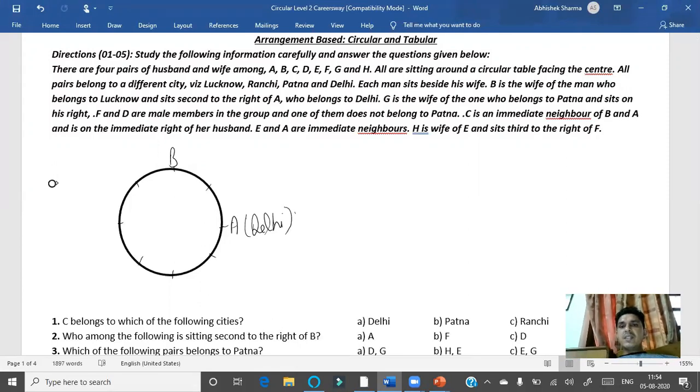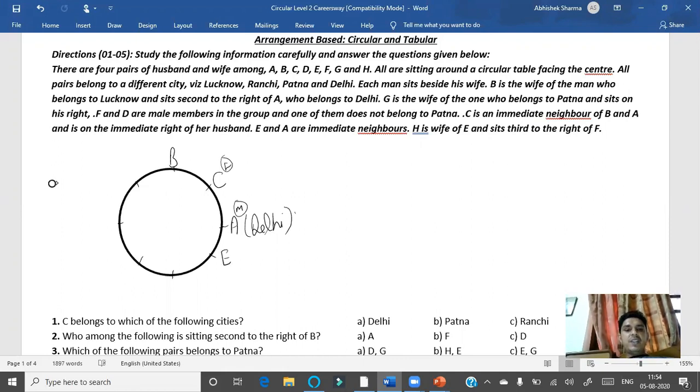C is an immediate neighbor of B and A, so C must be here. C is an immediate neighbor of B and A and is on the immediate right of her husband. That means her husband should be A, so A should be male and C should be female. Thereafter, E and A are immediate neighbors, so E must be here.